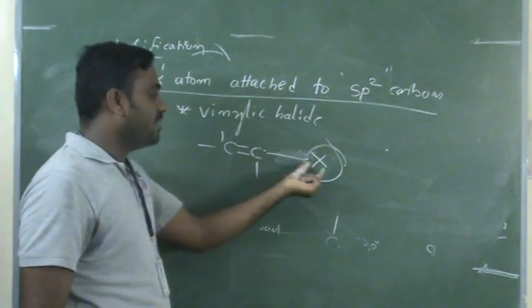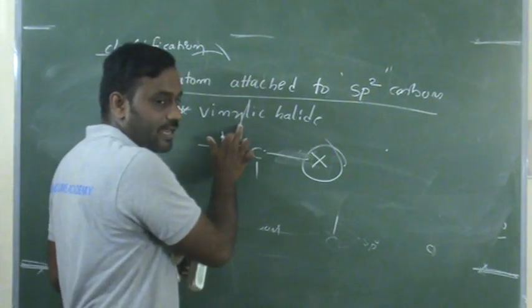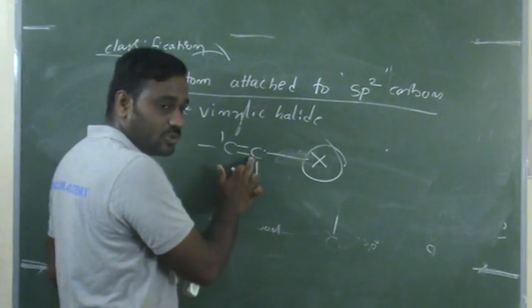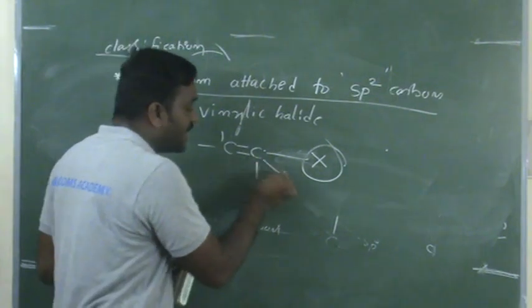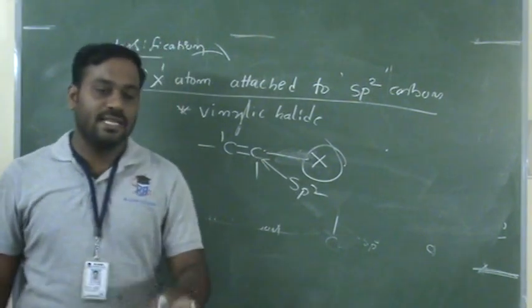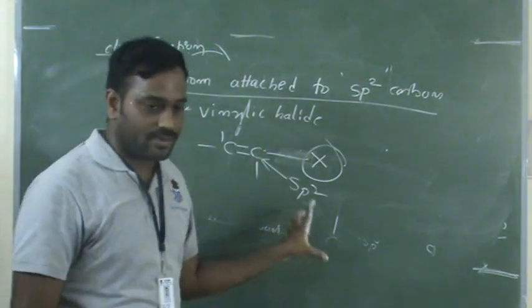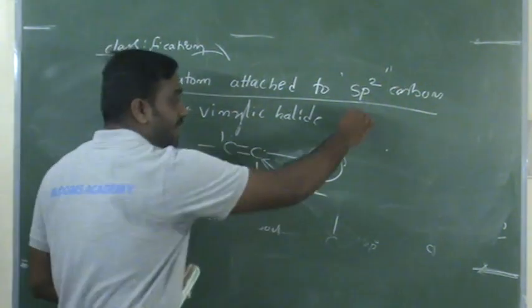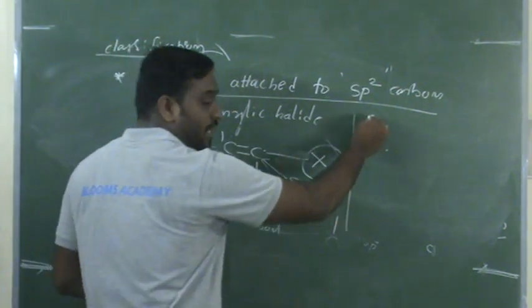Now this is called a vinylic halide. I am repeating once more: the halogen atom is directly attached to a carbon-carbon double bond, or directly attached to an sp2 hybridized carbon. That belongs to the vinylic halide. It is repeatedly coming, so please keep it in mind. It is a vinylic halide. The second one is haloarene.